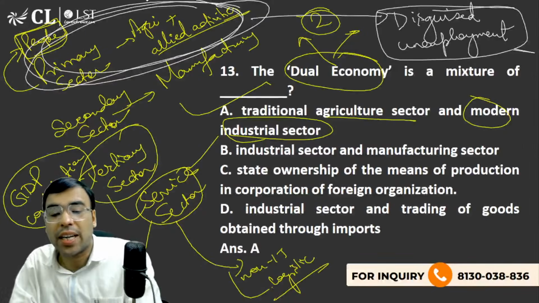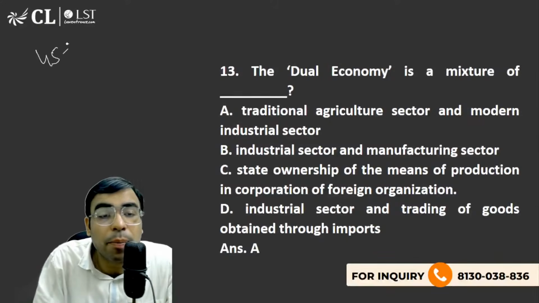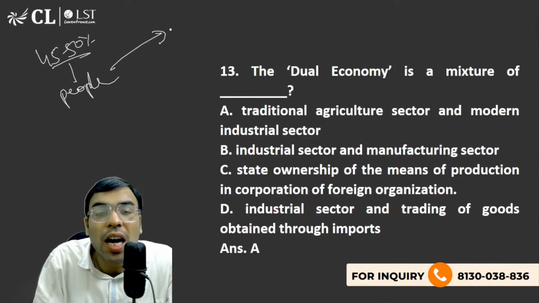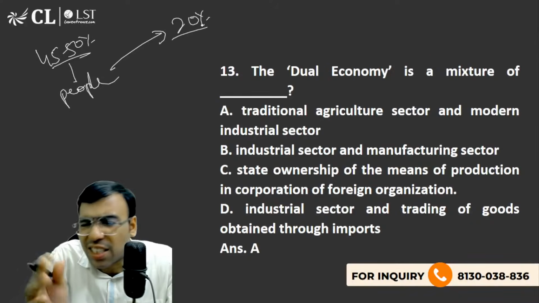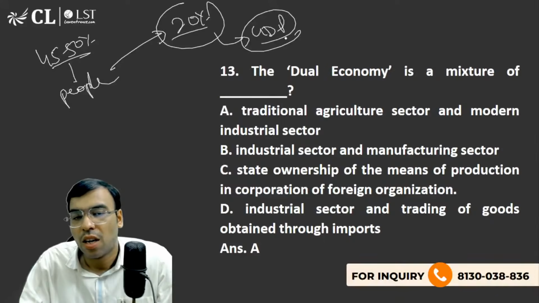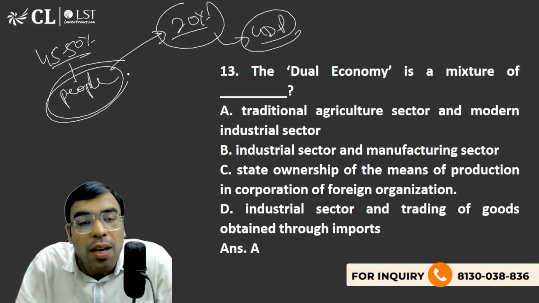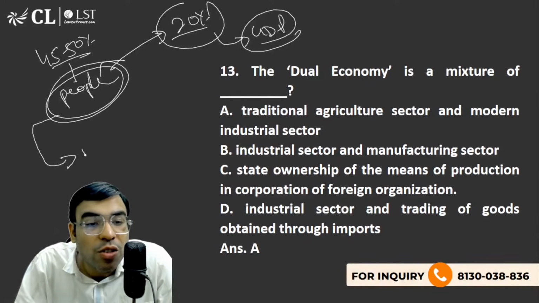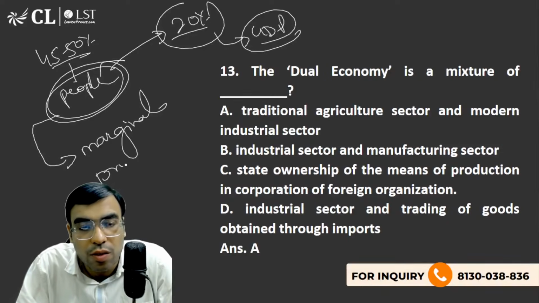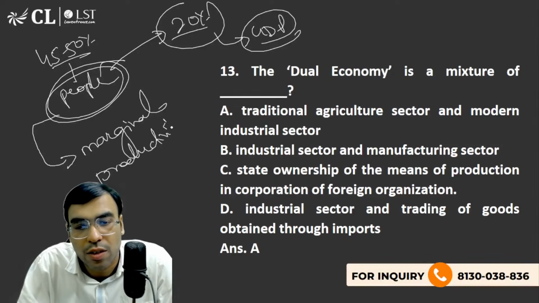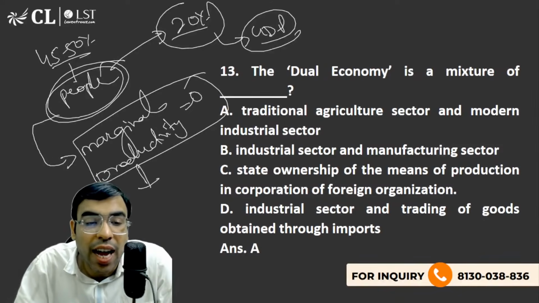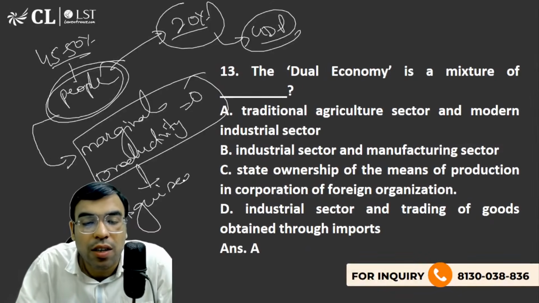So what is problematic? 45 to 50% of people are involved, but contributing hardly a maximum of 20% to GDP. It means many of these people have what we call marginal productivity zero. And these people are actually disguised unemployed.